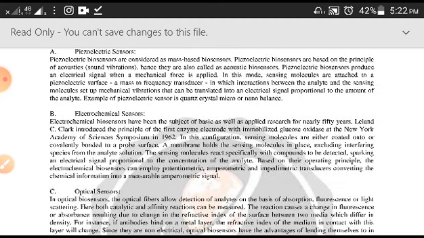In this mode, sensing molecules are attached to a piezoelectric surface, a mass to frequency transducer, in which interaction between the analyte and the sensing molecule sets up mechanical vibrations. So when the analyte comes in contact with the biological substance, they will produce a kind of vibration, right? This vibration will be recorded and translated into an electrical signal later. An example of this kind of biosensor is the quartz crystal micro or nano balance.